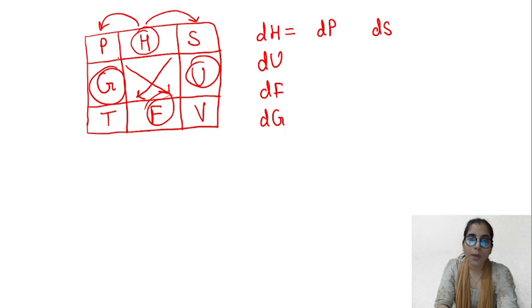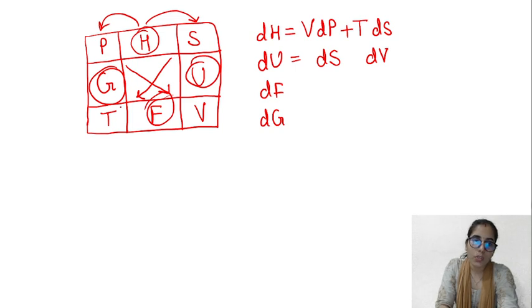Now move to the opposite corner, diagonally opposite. So P to V, it's going to be higher to lower point, positive sign. S to T, higher point to lower point, positive sign. Okay, now next, dU: neighbors first of all, dS and dV, opposite corner, S to T, positive sign, so TdS. V to P, opposite, not higher to lower, it's lower to higher, so minus PdV.